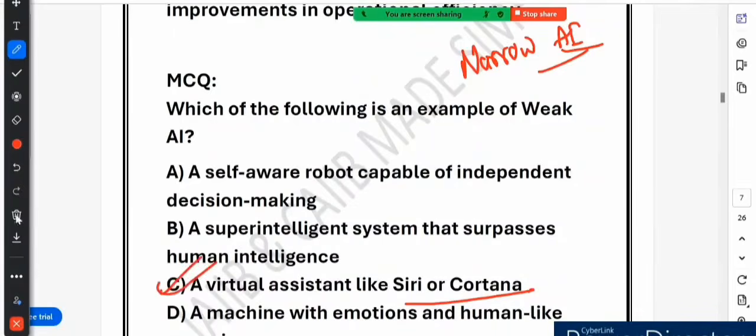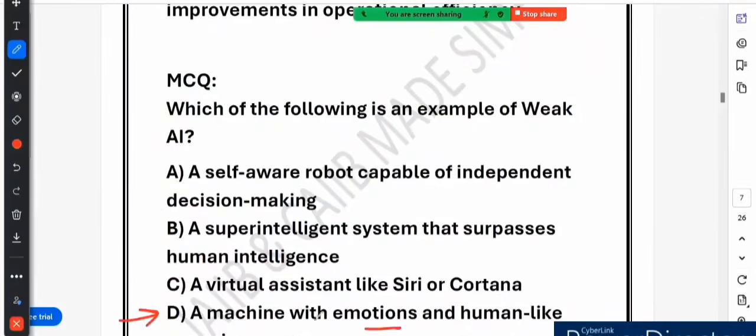Let's see option number D also. Option number D says a machine with emotion and human-like consciousness. Obviously this is the wrong one, because this is an example of a strong AI, not a weak AI. AI today does not have emotion or human-like consciousness. Even AI generated conversation like chatbots may sound realistic, but they are just algorithms responding based on patterns. So a machine with real emotion and self-awareness would be an example of a strong AI which does not exist yet. Right?